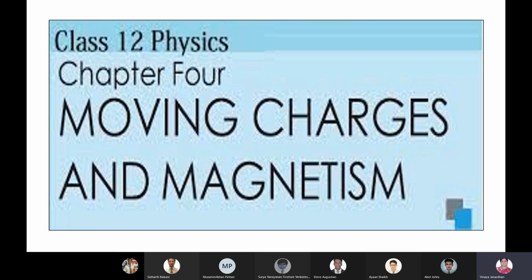Moving charges and magnetism. Actually, it has to start with Ampere's circuital law, and then comes the other one. So I'm starting with the force experienced by a charged particle moving in an electric and magnetic field.